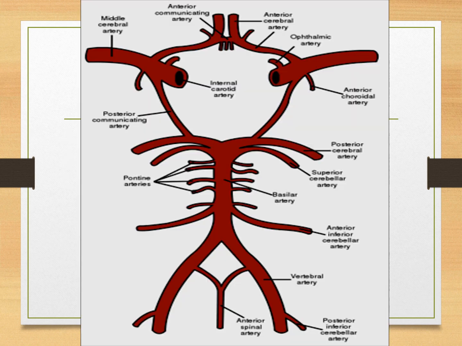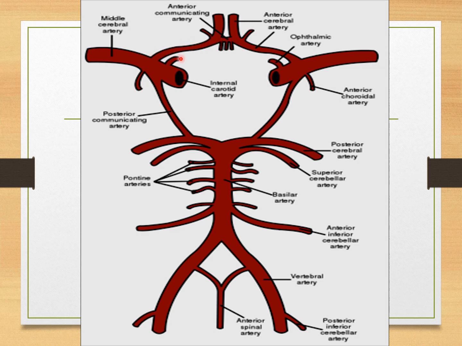This is a very important diagram. You are all familiar with the circle of Willis. So this is the internal carotid artery. This is the middle cerebral artery. This is the anterior cerebral artery. And this anterior cerebral artery is connected to the other side through the anterior communicating artery.